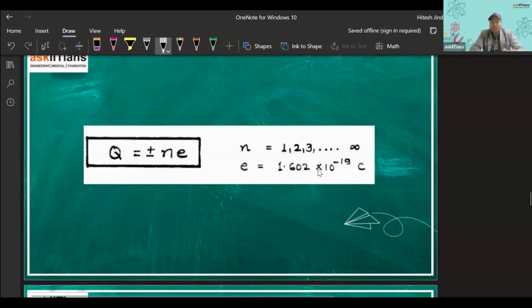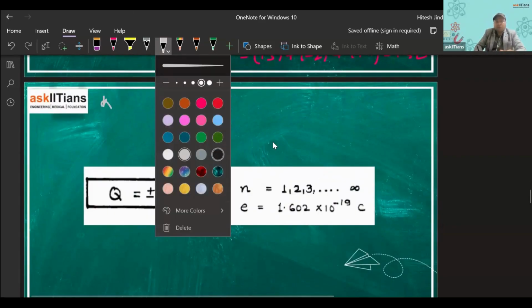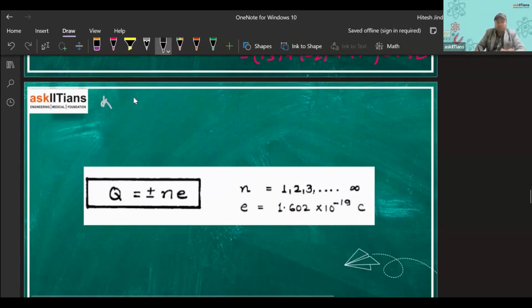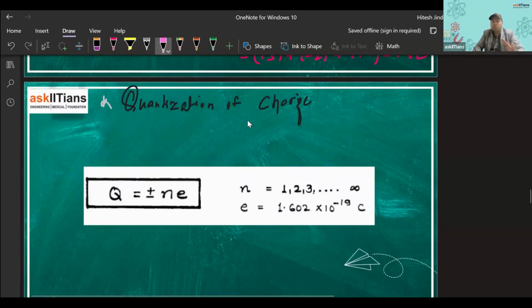So now let us move on to the next property, a very important one, right? That is known as the quantization of charge. Quantization of charge. What does that mean, right? And who talked about it? So there are two names associated with it. You can explore them more. So one is Faraday, right? Faraday, through his experiments on electrolysis, discovered this thing, the quantization of charge, and one more personality is involved here,